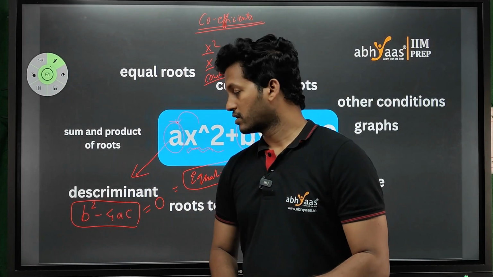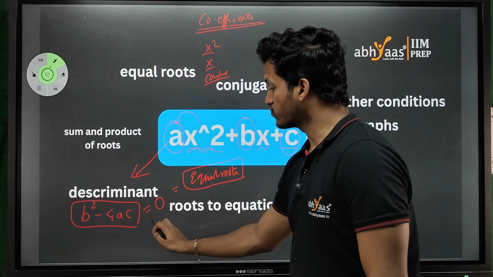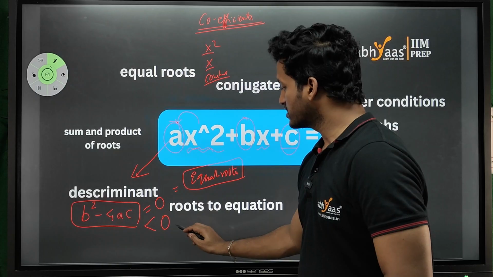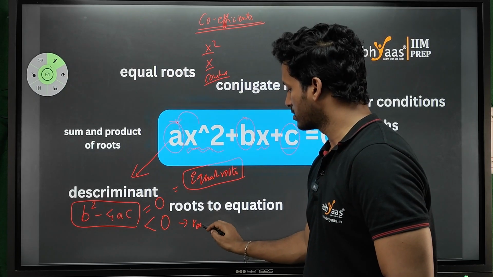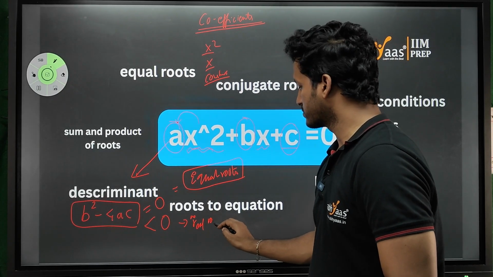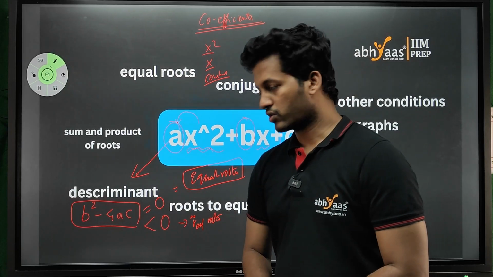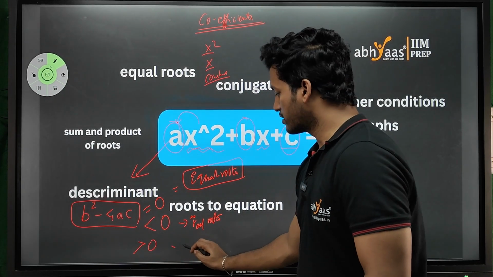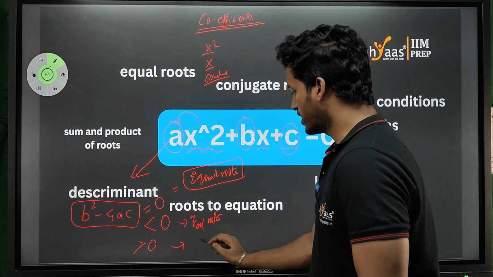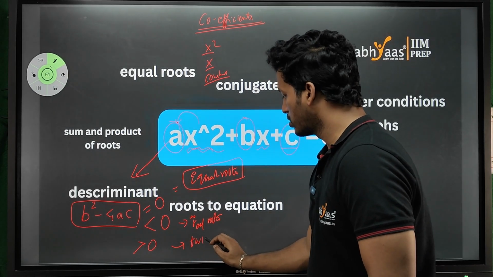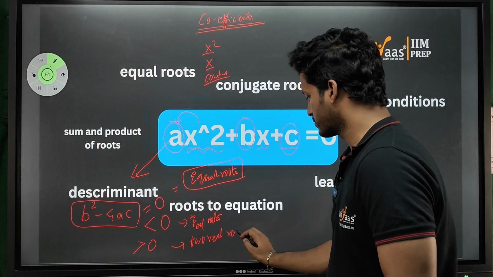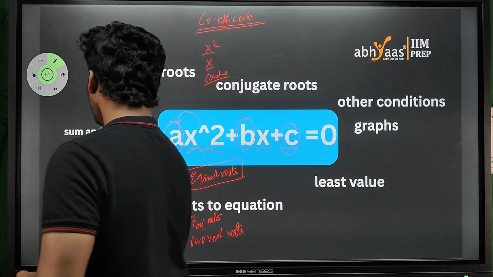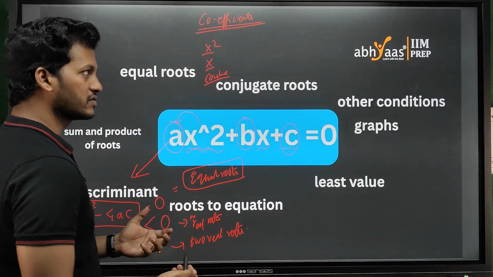Okay, and what if this b square minus 4ac is less than 0? Okay, your equation doesn't have real roots. Okay, and coming to greater than 0, the other condition, it means your quadratic equation does have two real roots. Fine, but when you find this discriminant, what actually does it mean? Let us see.